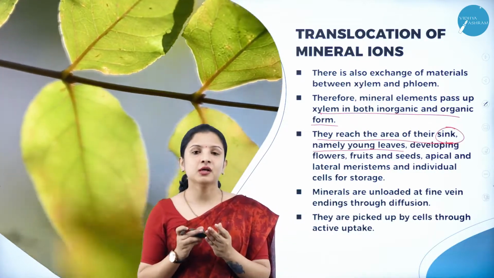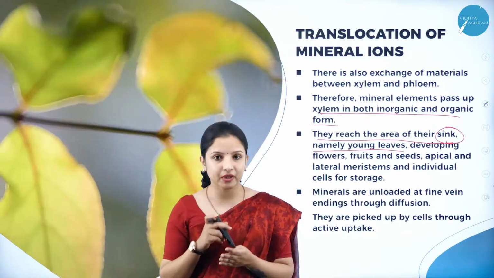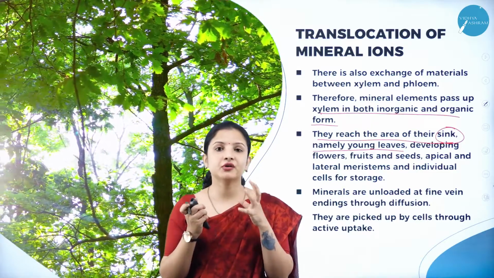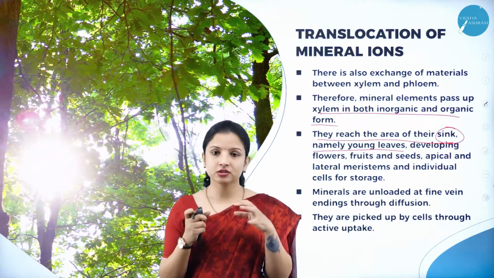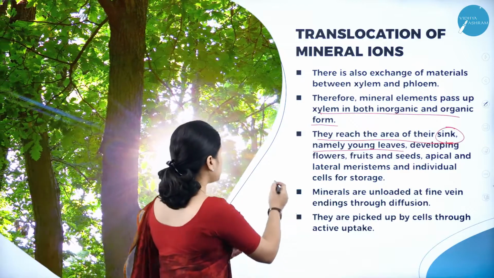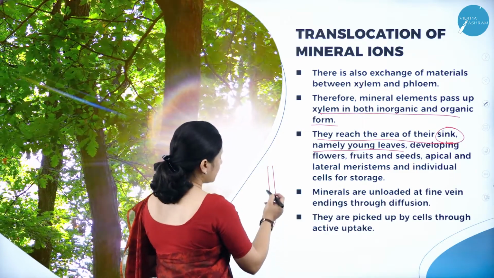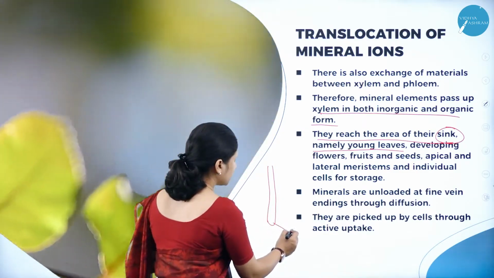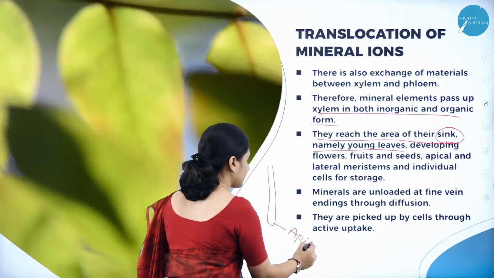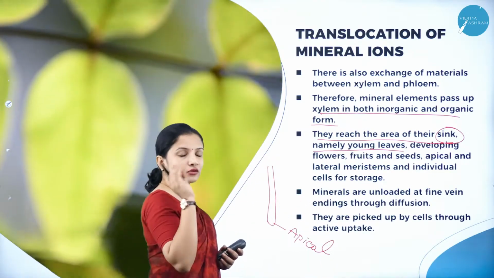So always remember, the sink or the collection regions in plants are the apical meristem and the lateral meristem, because these are the growing regions, the regions where the actual growth takes place. Say we have a plant, and I'll take the example of a root. At the tip of the root there is apical meristem. Even the tip of the stem, the shoot apex, is also apical meristem. But here I will take the example of root, where the apical meristems, those meristematic cells, are there.